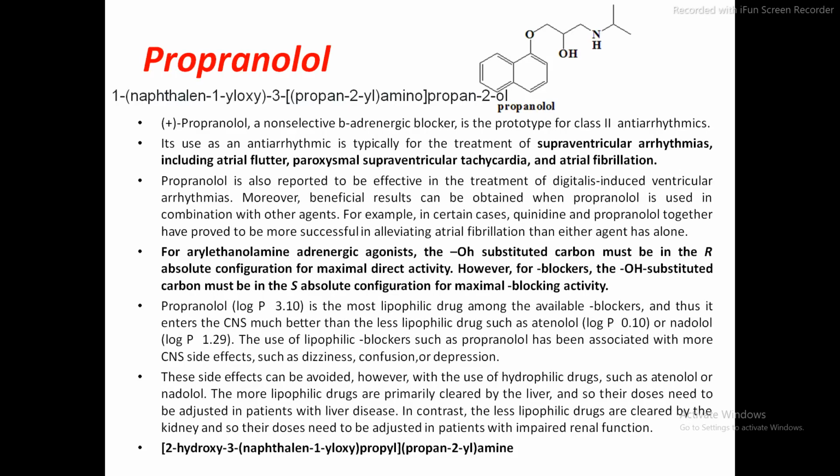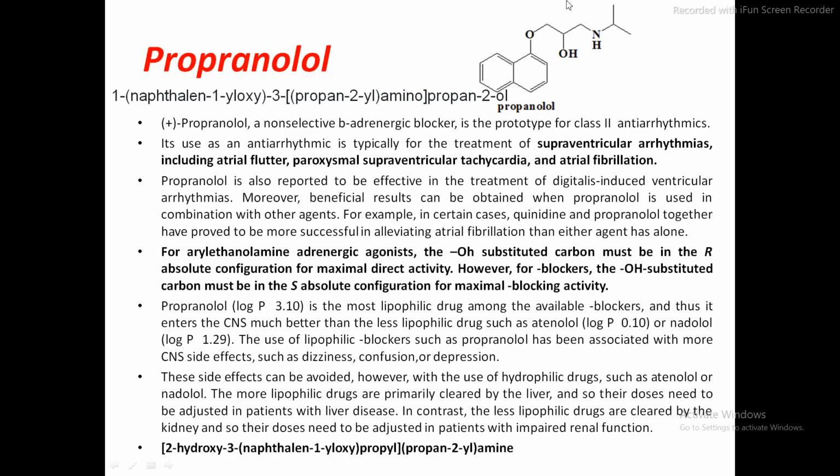The next drug of these class 2 beta blocker agents is propranolol. Propranolol. Now this is the structure of the propranolol. Now, the name of the structure suggests that this structure contains an alcoholic functional group. Propranolol, OL. OL means what? It contains the alcoholic functional group. So here it is a propan-2-ol. Okay, here it is propan-2-ol.